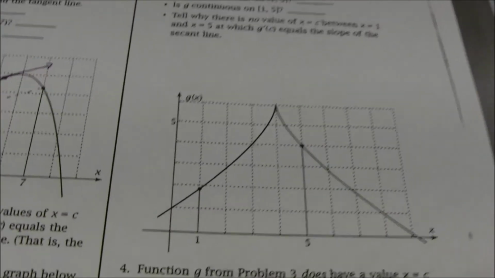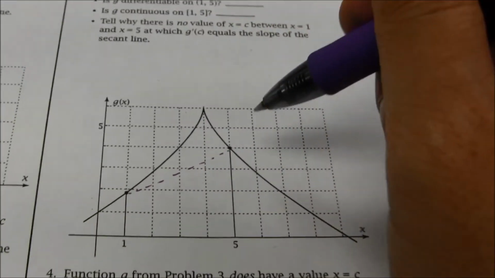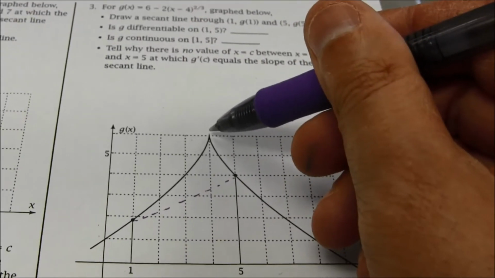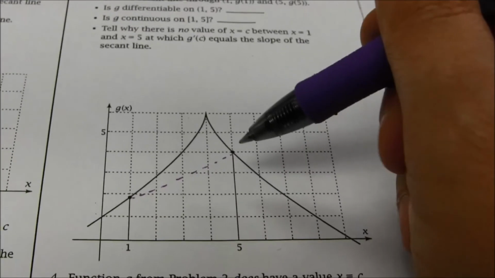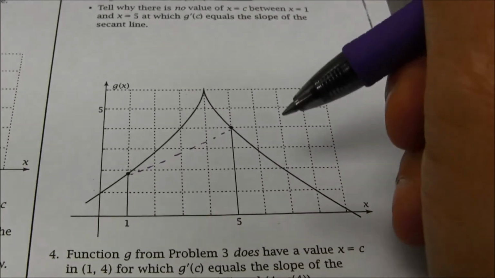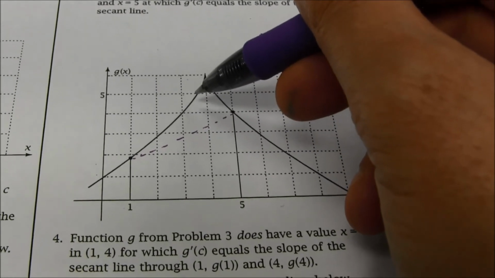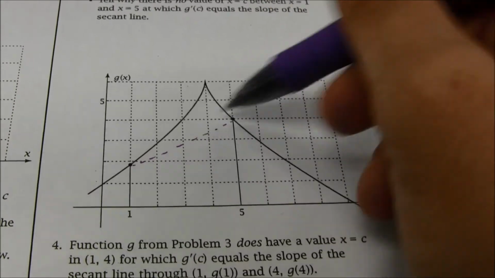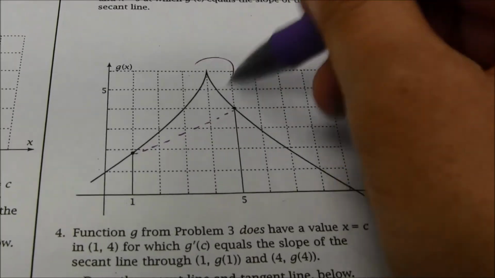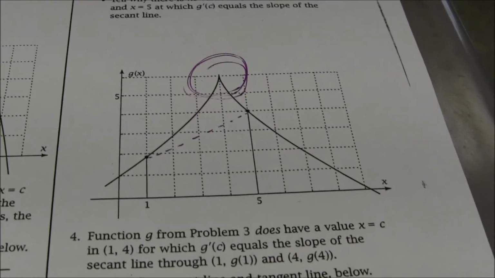Okay? Notice here the function has a cusp, and as a result, because we jump from one kind of slope to another kind of slope, it doesn't pass through every single slope, moving from the slope here to the slope over here. It's possible that there's no place where the instantaneous rate of change, the tangent line slope, is the same as the secant line slope. So this is a case, because this has a cusp and is not differentiable, the mean value theorem doesn't apply.